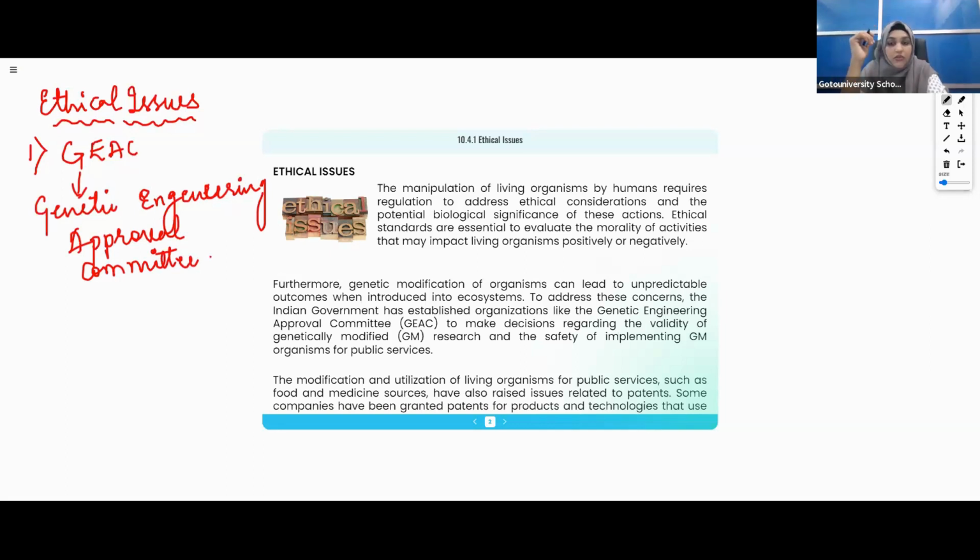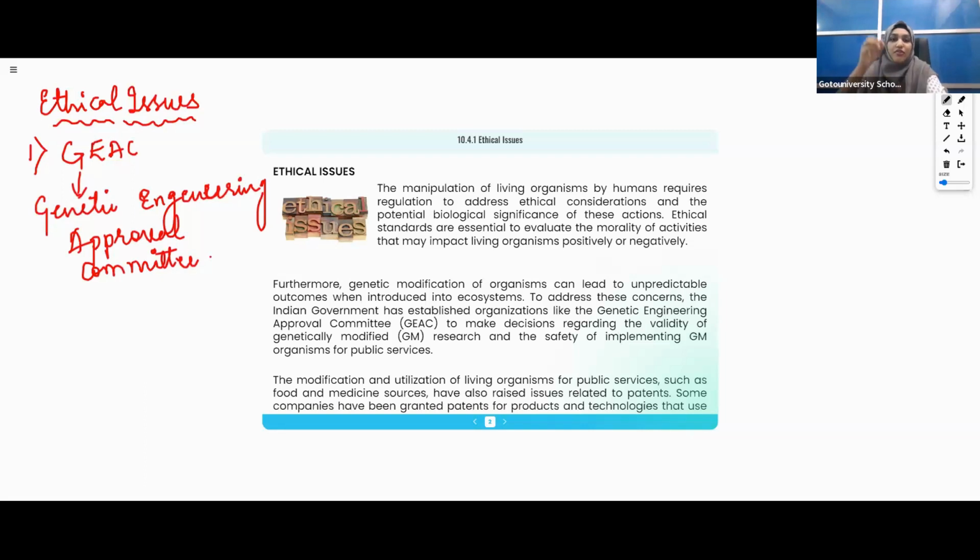Is it clear? Why is this needed? Because otherwise people could do anything unnecessarily. For example, if someone says, I want to become a Spider-Man, I'll take a spider's gene, put it in my body and check. Will it be possible?